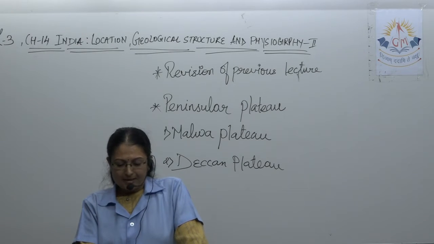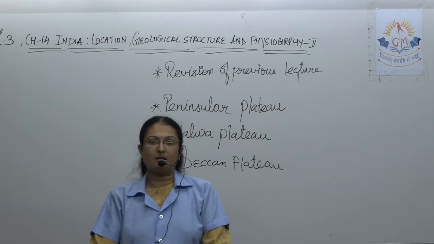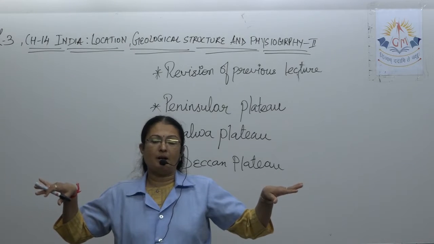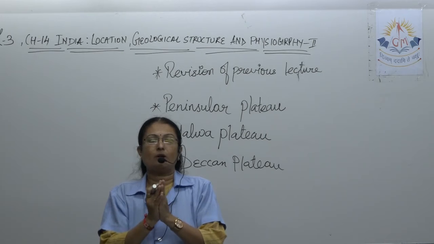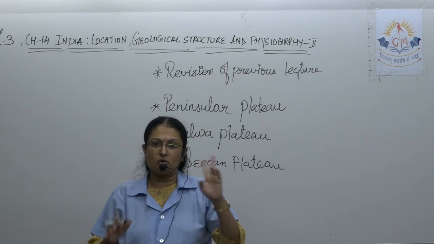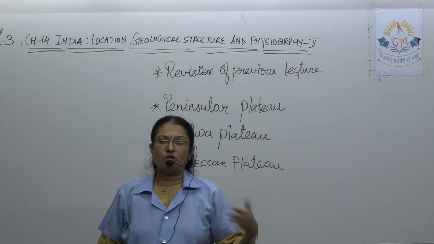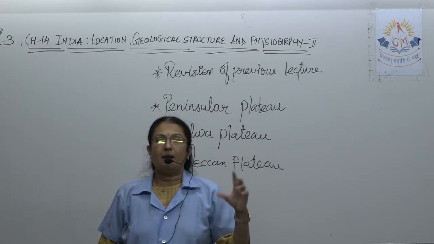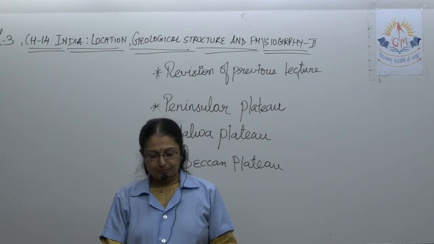And at some places these plates come closer to each other, which is known as convergent. Due to these 2 types of movement, plateaus, mountains and other physiographic creations are made.